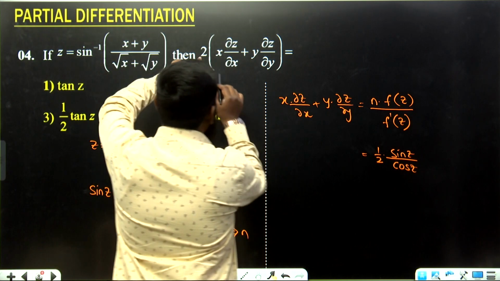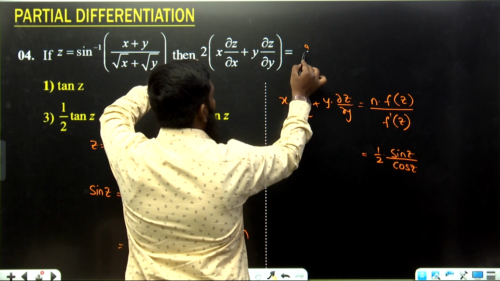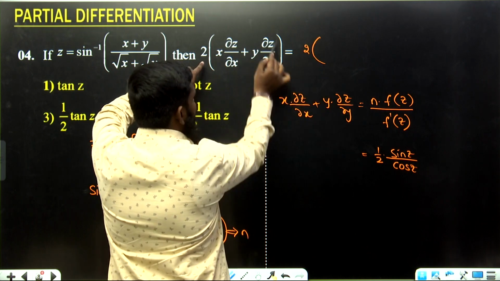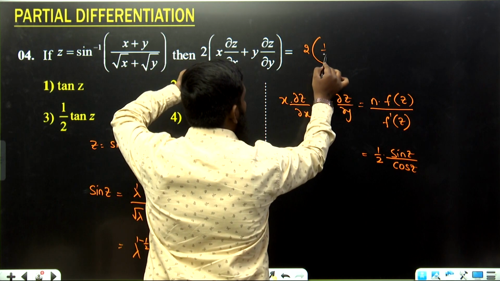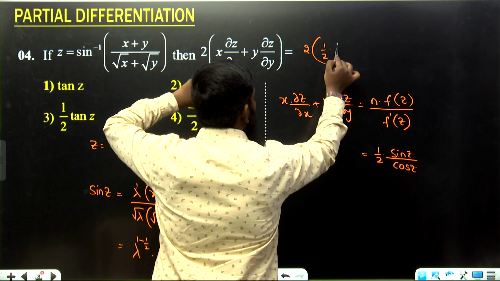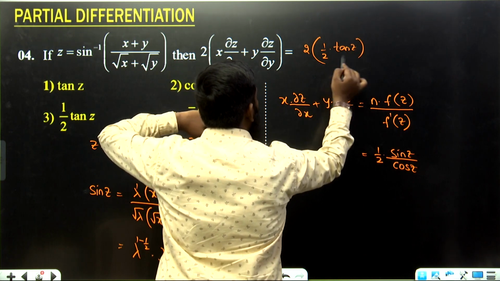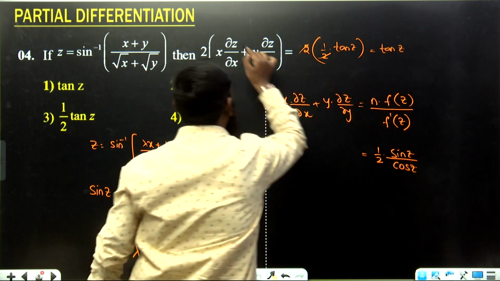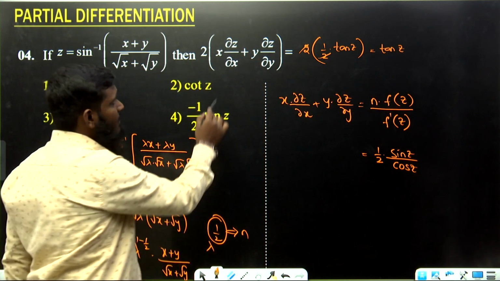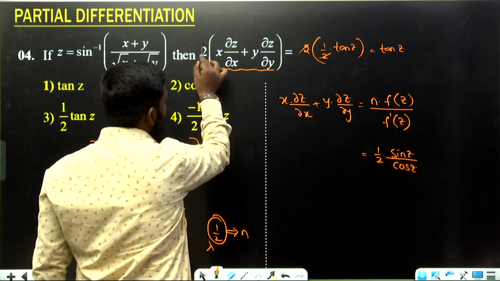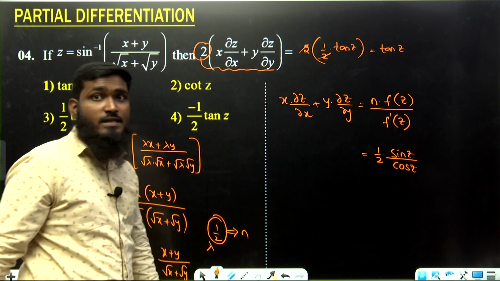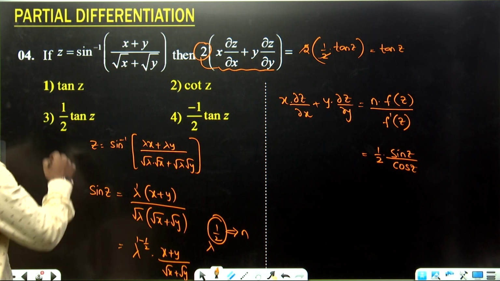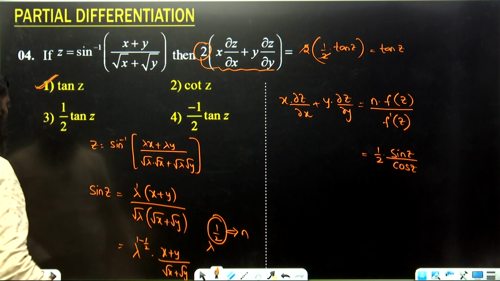Okay, but over here we already have 2, we have written it as it is. What is the answer for this part we are getting over there? 1 by 2 into sine by cos means what? Tan z. Okay, so this 2 gets cancelled. What is the final answer we are having? Tan z. So see the question carefully, either we have only this part or else we have the 2 multiplied over there. See that carefully. Okay, so what's the answer we are getting over there? Tan z, means option number 1 is correct.